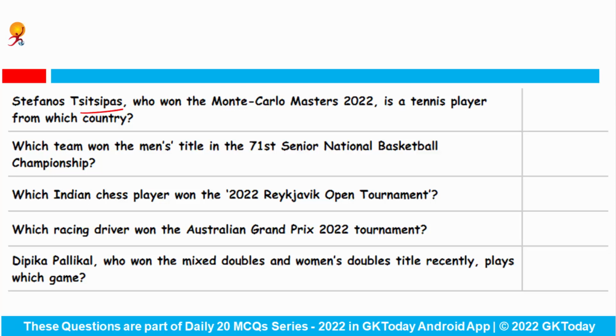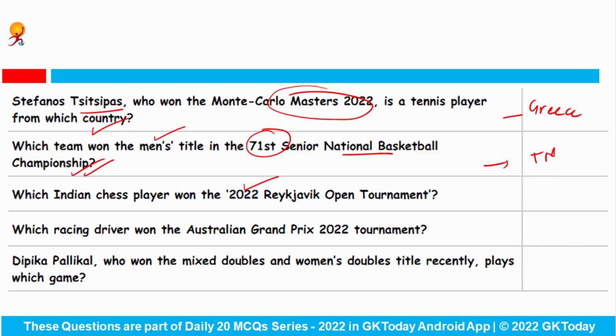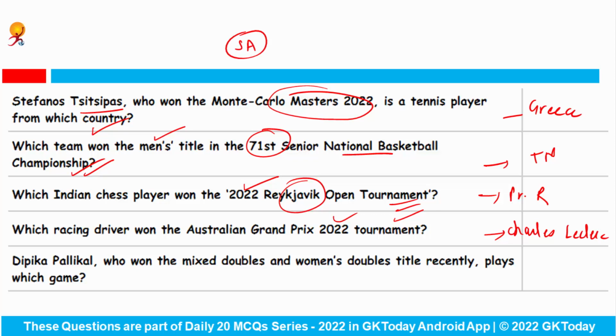Stefanos Tsitsipas, who won the Monte Carlo Masters 2022, is a tennis player from which country? Answer is Greece. Which team won the men's title in the 71st Senior National Basketball Championship? This is Tamil Nadu. Which Indian chess player won the 2022 Reykjavik Open tournament? Answer is Pragnanandha R. Which racing driver won the Australian Grand Prix 2022 tournament? Answer is Charles Leclerc. You have to tell me who has recently won the Saudi Arabian Grand Prix 2022.